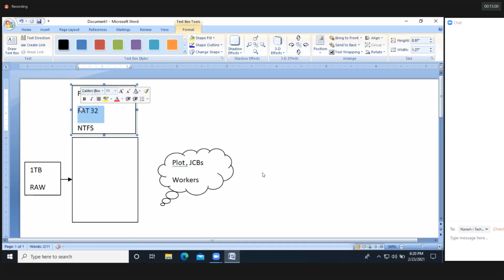In FAT partitions, we don't have file and folder security. So coming to NTFS, they introduced file and folder security. Compared to FAT, NTFS has good security. Clear, guys? Before XP, we were using FAT partitions, and from XP onwards, we are using NTFS, the New Technology File System. Clear? So now I'm going to use this NTFS file system to format the hard disk.